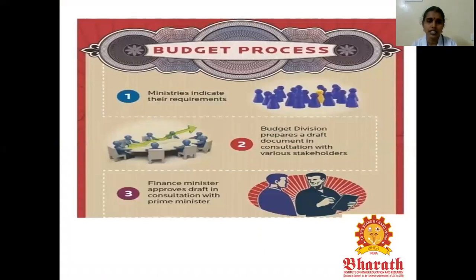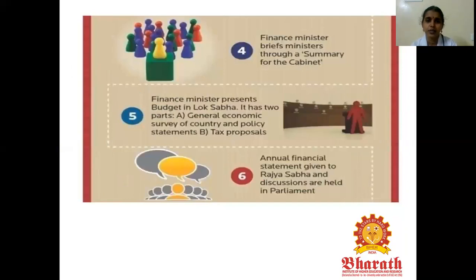Next, what are the steps involved in the budget process? First, the ministries will indicate their requirements. Next, the budget division will prepare a draft document in consultation with the various stakeholders. Next, the finance minister approves the draft in consultation with the prime minister regarding the ministry's requirements and the budget division's draft. Next, the finance minister will brief the ministers through a summary for the cabinet.